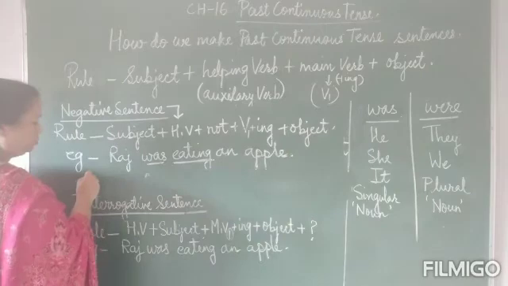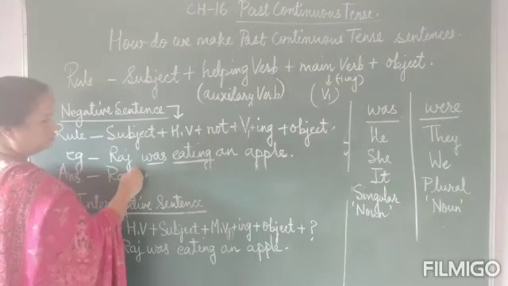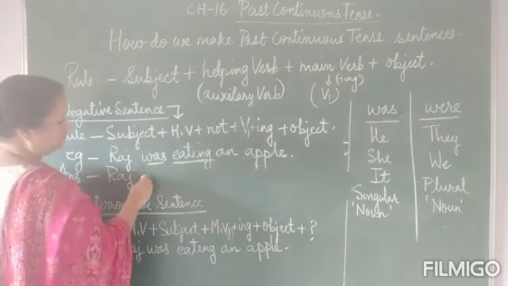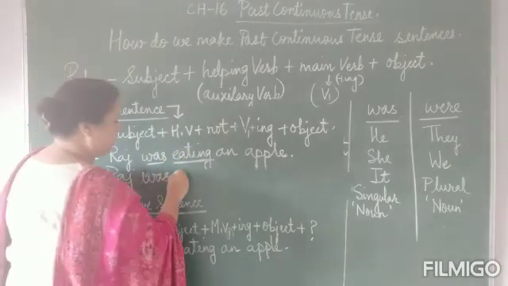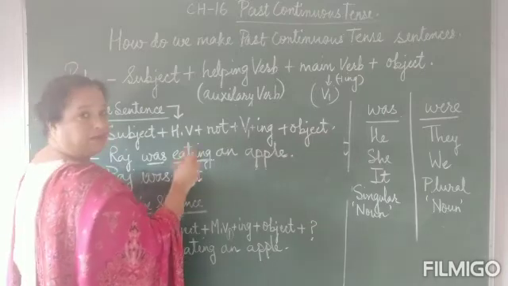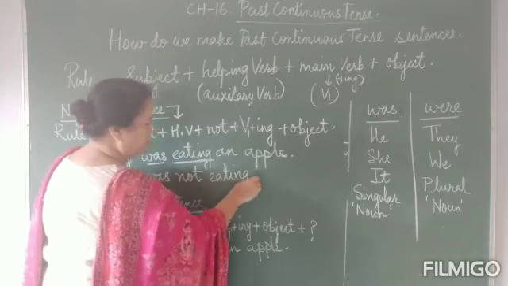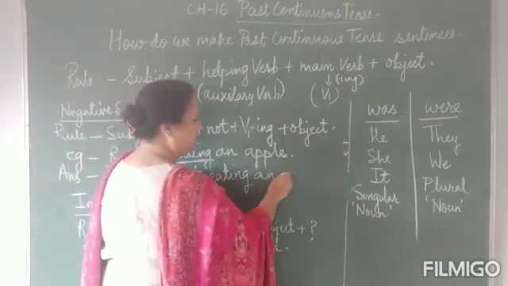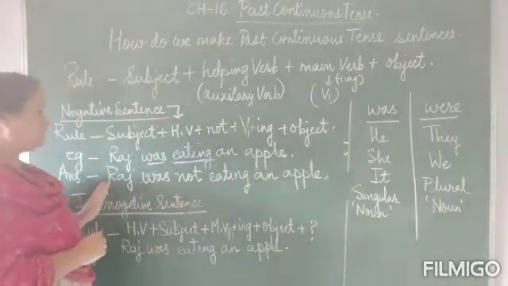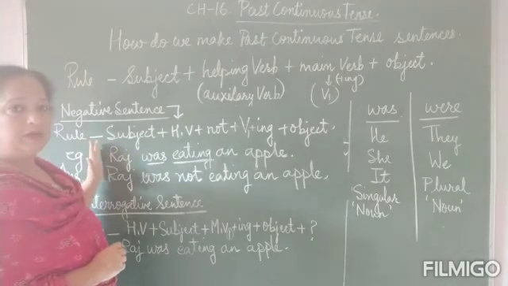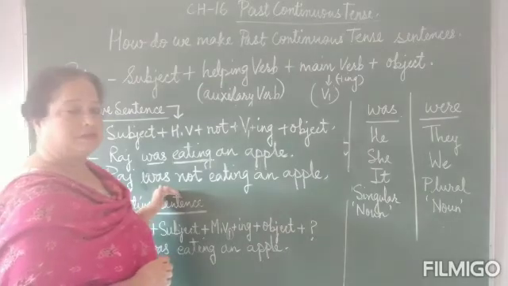So according to the rule, we will continue writing the answer, that is subject plus helping verb. Since the helping verb over here is was, we will write it down. Then we will write the word not. Then we will write the verb which is already in the V1 form, and we will add ing to it, that is eating, and then we will write the object, that is an apple. So this is how we changed a past continuous sentence into a negative sentence.